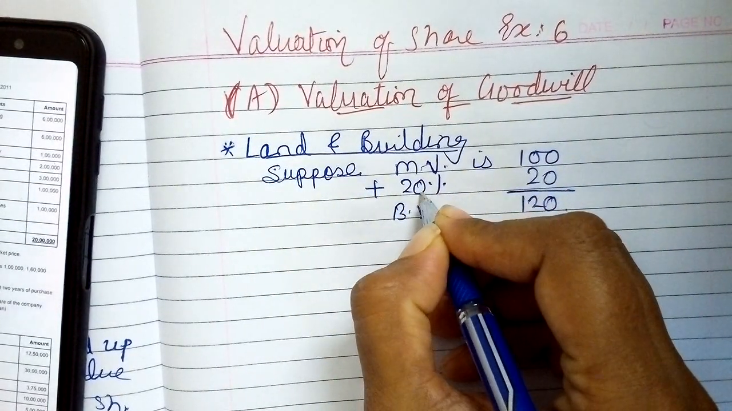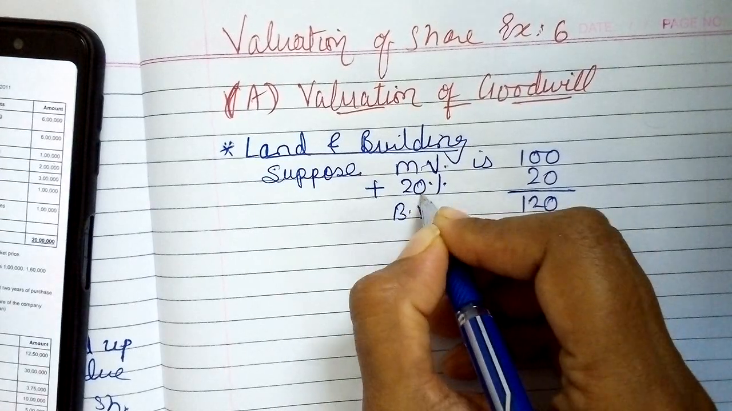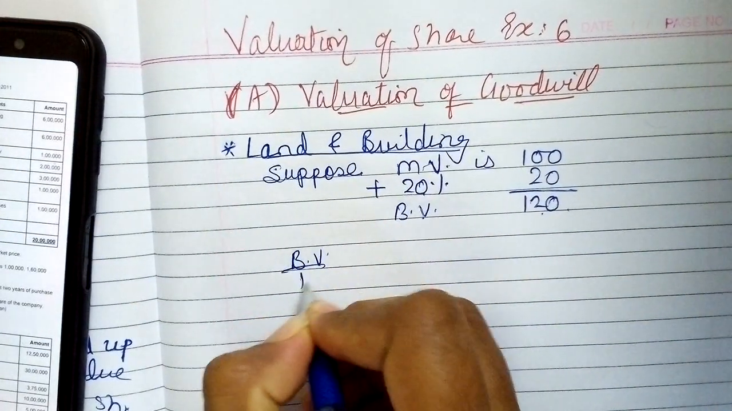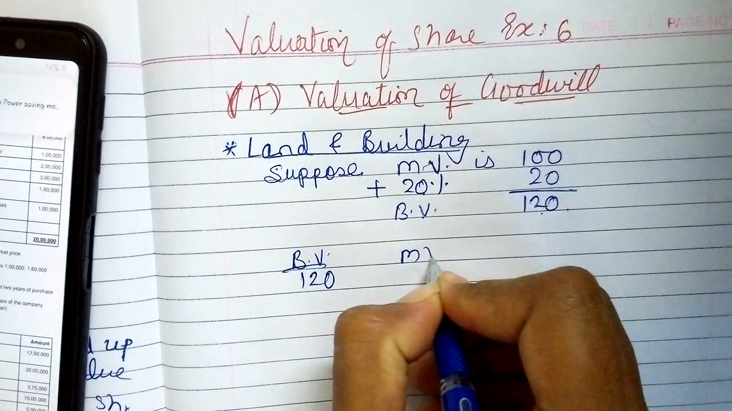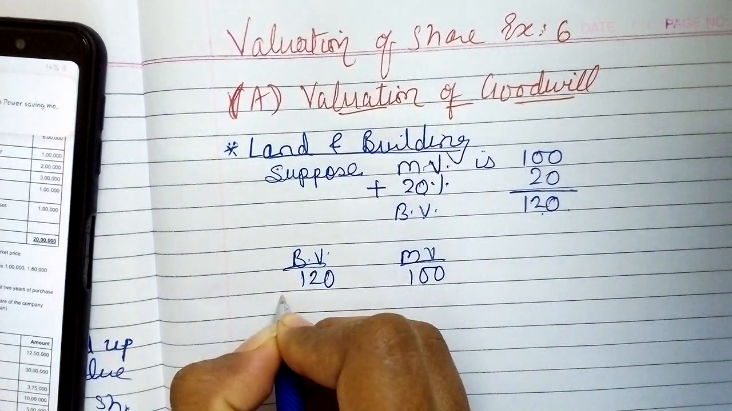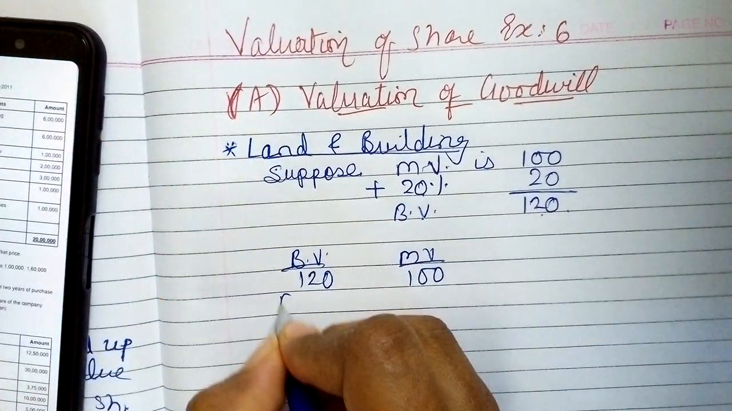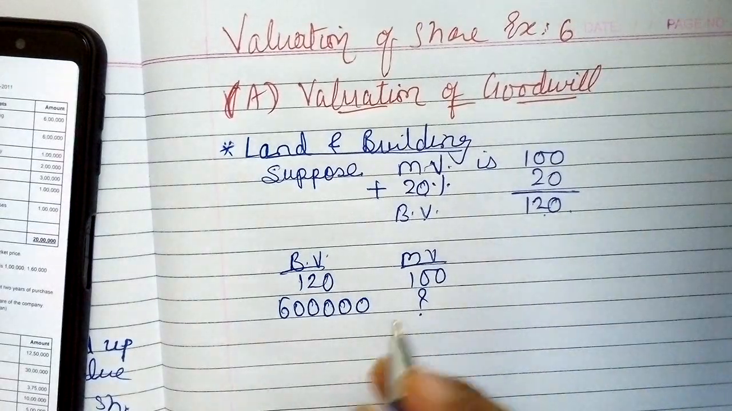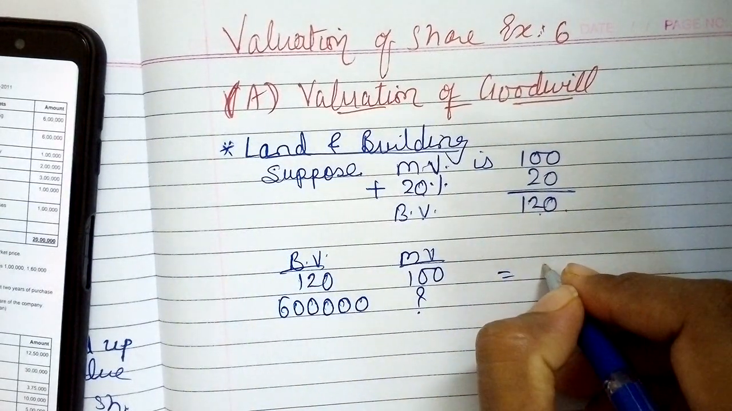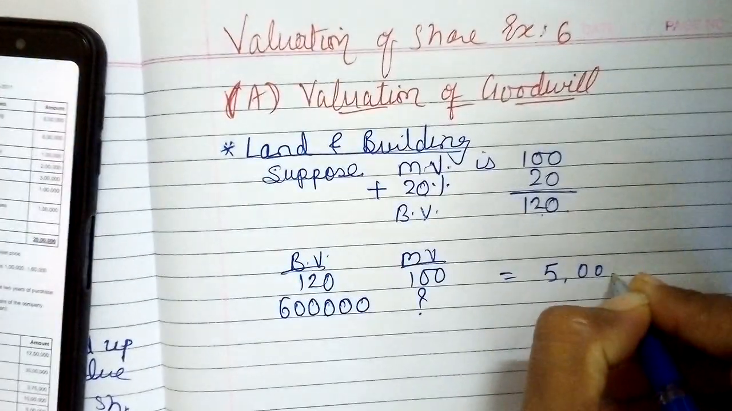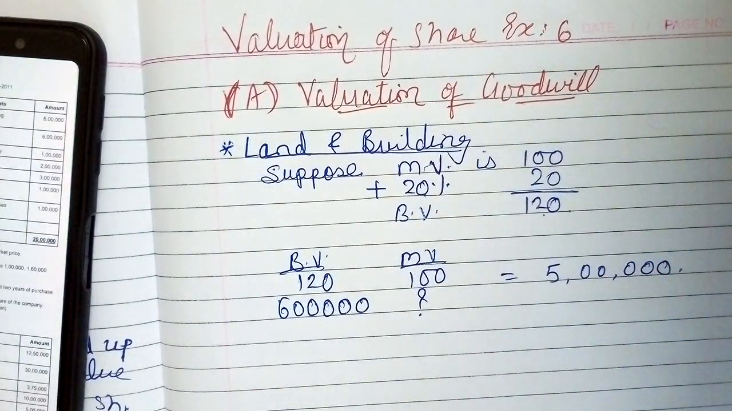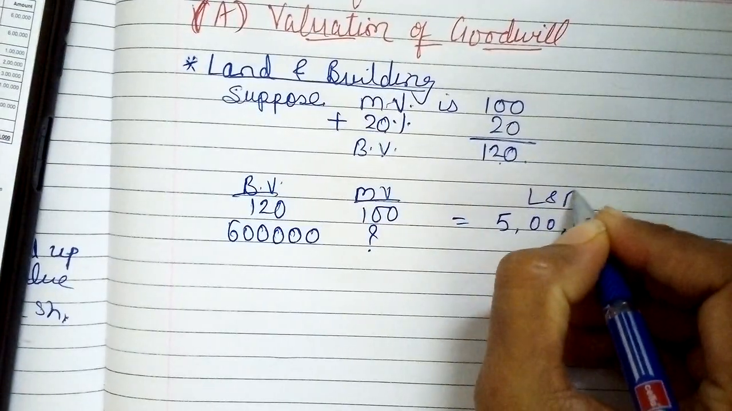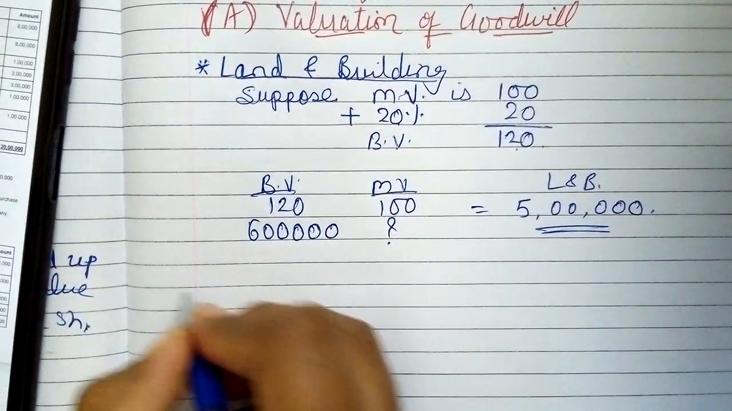Book value is 20% more than market value, so by adding 20% to the market value we get our book value. So if book value is 120, then market value is 100. Then if the book value is 6 lakhs, what will be the market value? So the market value will be 5 lakhs rupees. This is the calculation of the market value of land and building.